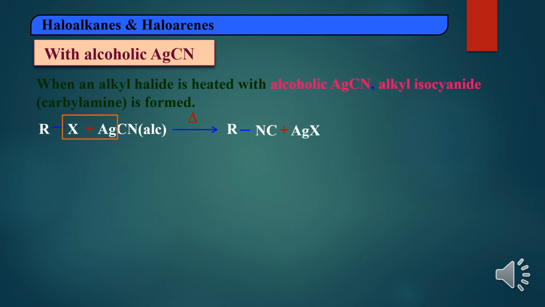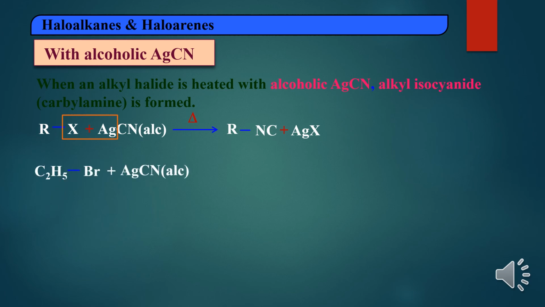So nitrile means CN, isocyanate means NC. Remember students, isocyanate is NC. You have to write NC. Here nitrogen will go and attach to the carbon atom, whereas in potassium cyanide, carbon will go and attach to the carbon atom. Either nitrile formation, or here isocyanate or carbylamine formation takes place. That is due to the ionic nature of potassium cyanide, and silver cyanide being covalent in nature.